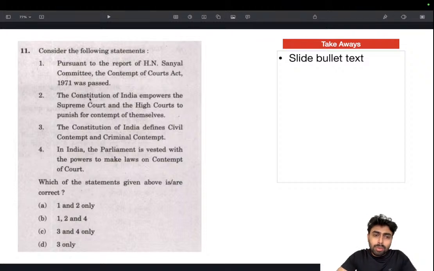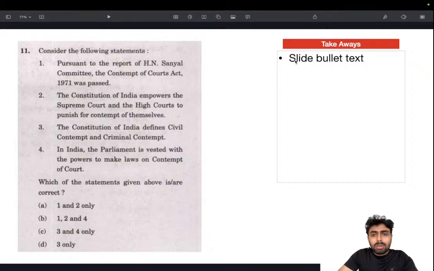So the root power comes from the Constitution, but the details mostly won't be mentioned, except for a few things. It's better to know which things are mentioned in the Constitution and assume that things you haven't found there most likely won't be mentioned. So that's one logic you can apply.